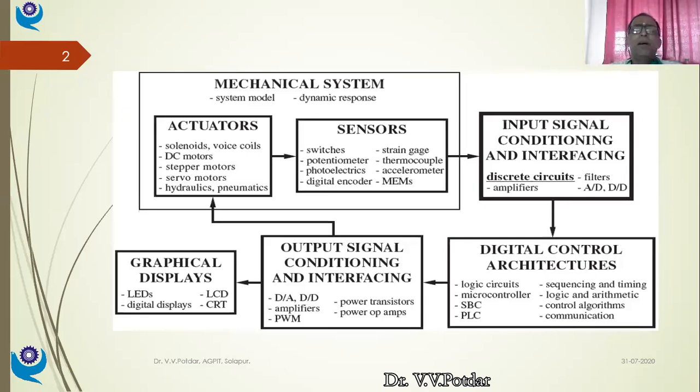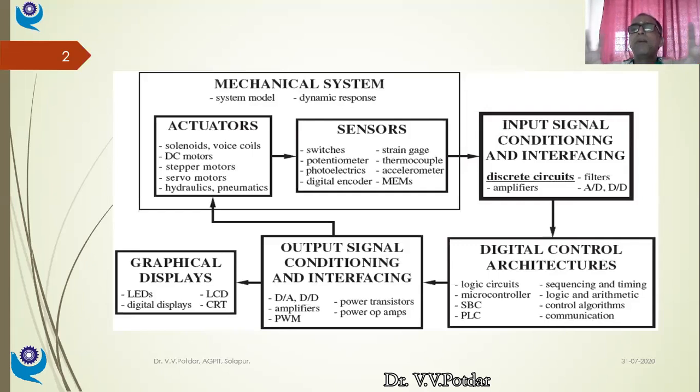I might have a complicated or complex system wherein I need to control 4 to 5 different parameters. I need to maintain the pressure also. I need to maintain flow rate also. I have a number of parameters I need to maintain. The most complex is the present era biomedical system, your ventilator system, whatever is used in the hospital.